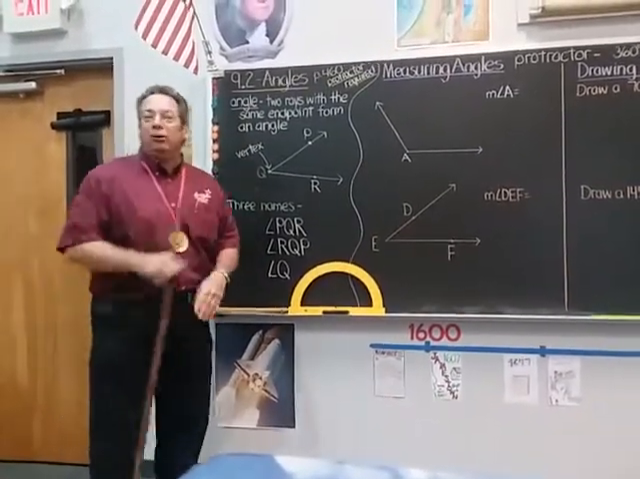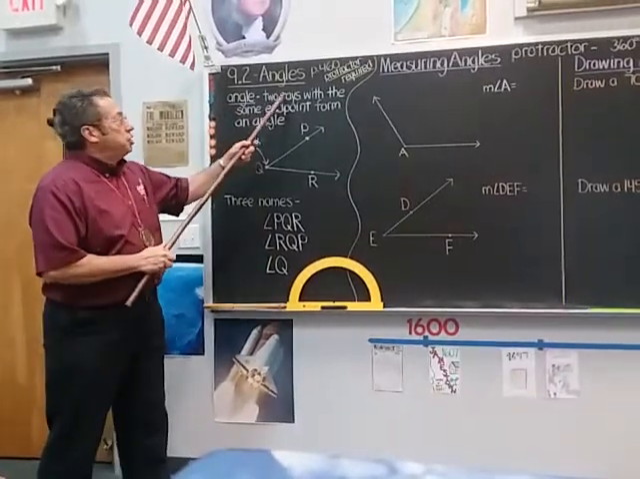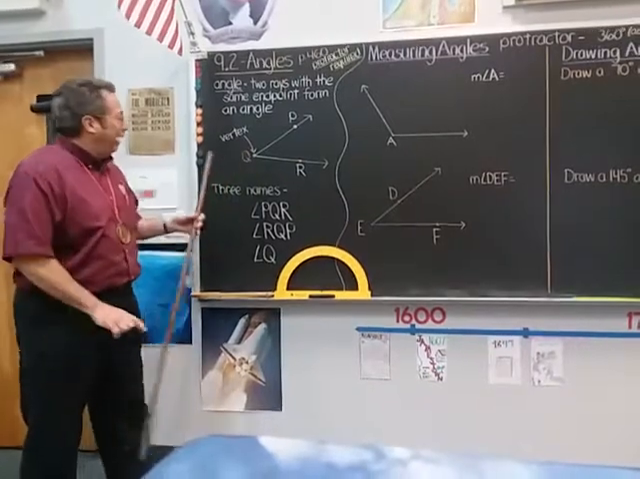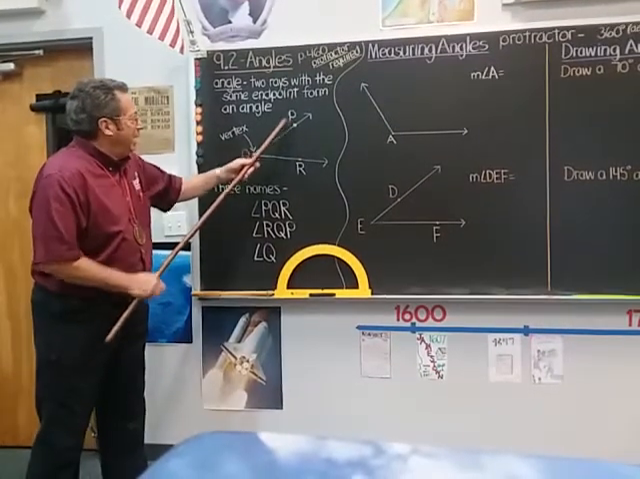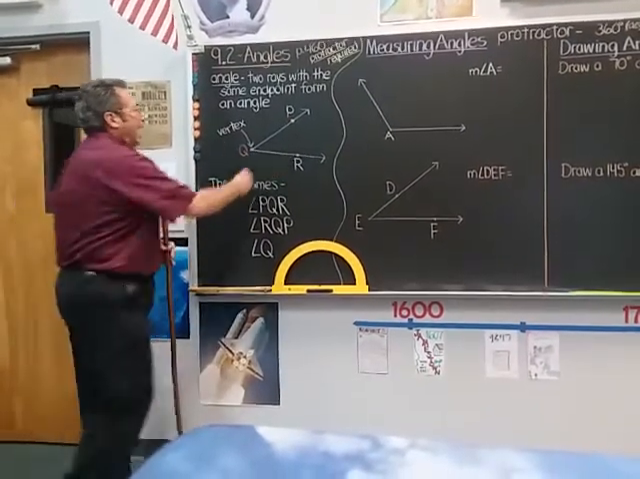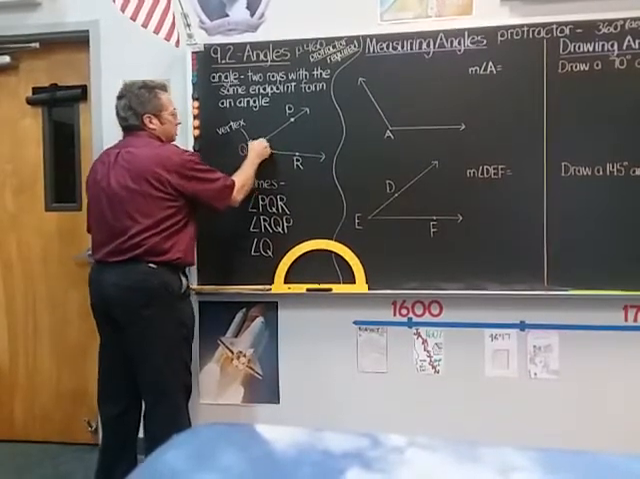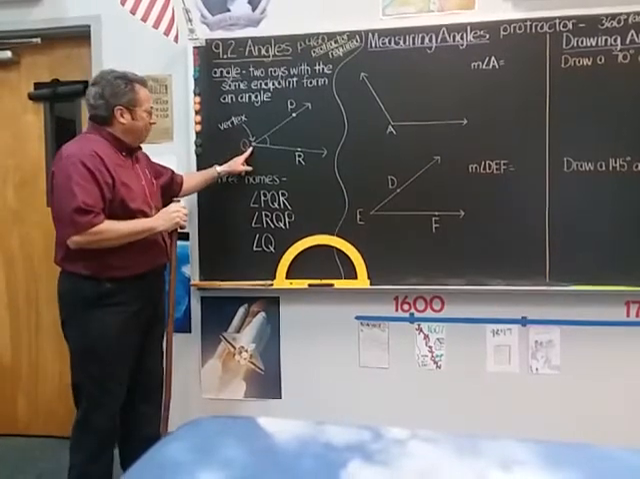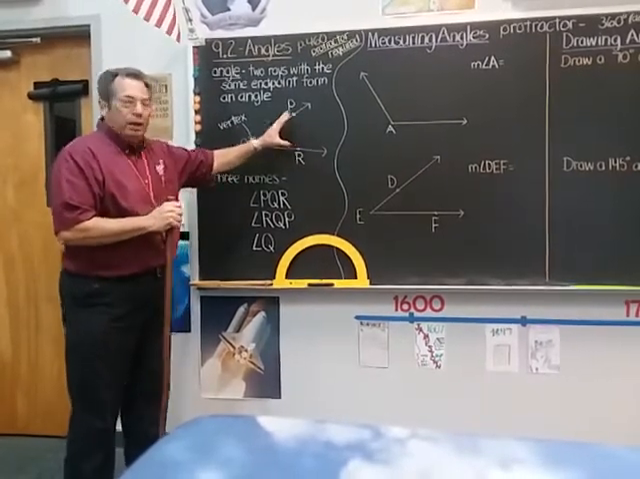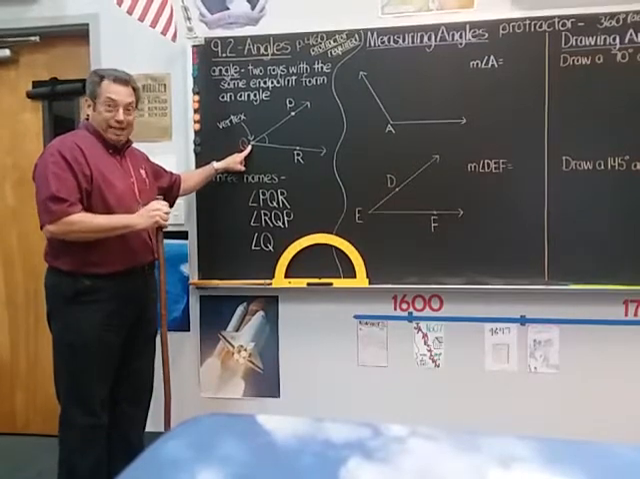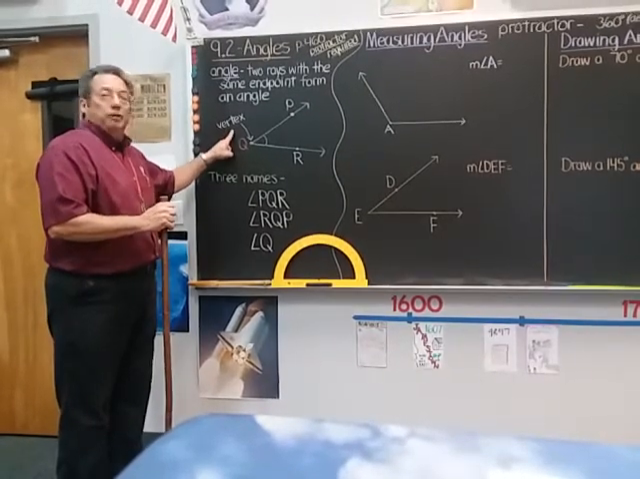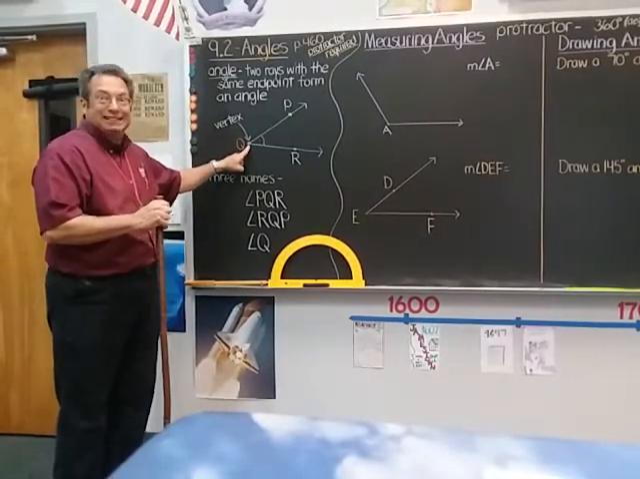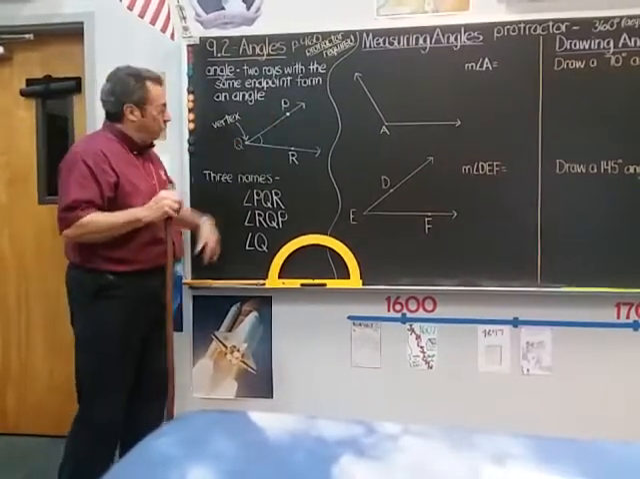Let me define an angle first. An angle is when two rays with the same endpoint form an angle. So here I have ray QP and ray QR, and right in between is the angle that they form. So you have two rays with the same endpoint, and they form an angle. That shared endpoint is called the vertex. You must know that term because it's an important one. The vertex is the shared endpoint of the two rays that form an angle.